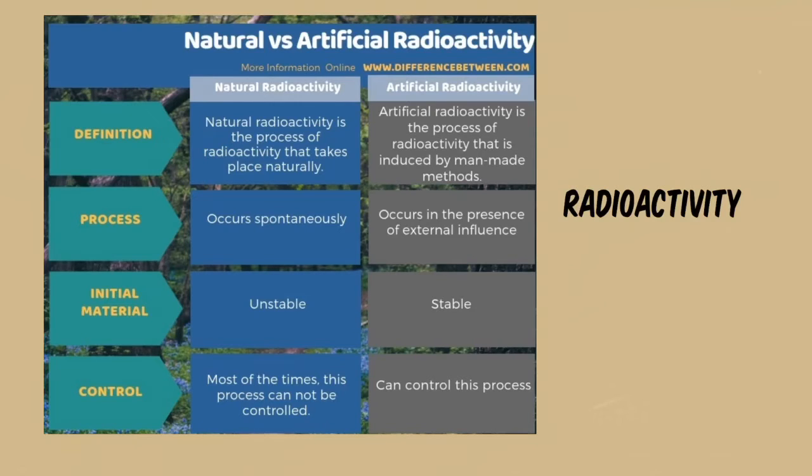And of course, they have different controls. Natural radioactivity cannot be controlled as it continues to disintegrate to achieve the stable state. For artificial radioactivity, the process can basically be controlled.